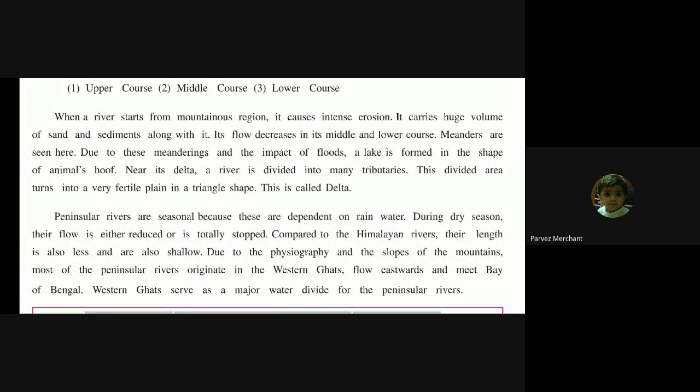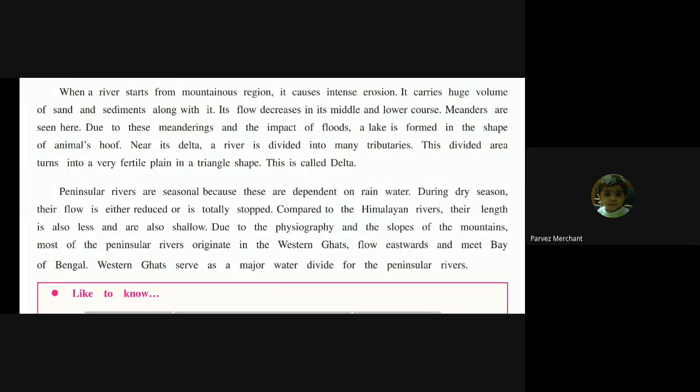Yes. And then it will be divided into a fertile plain in a triangle shape. Which shape will it be forming? Triangle shape. And it is called delta. Got it? This was the mountainous river. Now we move ahead, ma'am, that is the peninsular river.